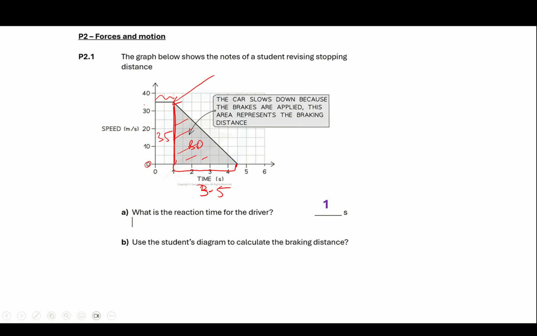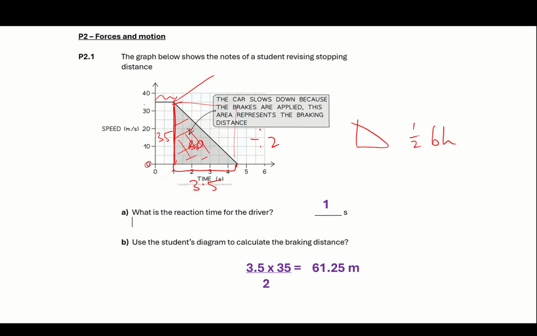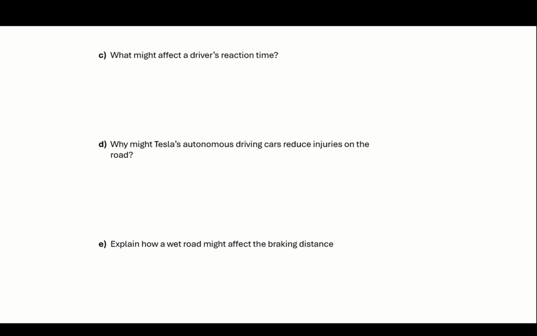So we've got 3.5 along the bottom and 35 up the side, and that would give us the whole of that area, but we only want the triangle, so we have to divide by 2, because you will have learned that the area of a triangle is half BH. Okay, so 3.5, the time difference, multiplied by 35, the speed difference, divided by 2, gives us 61.25 meters.